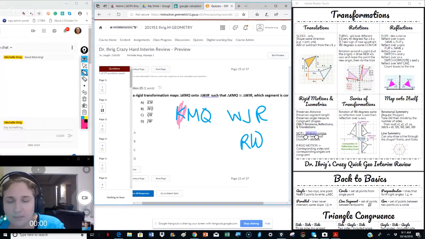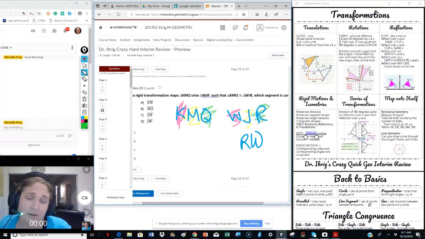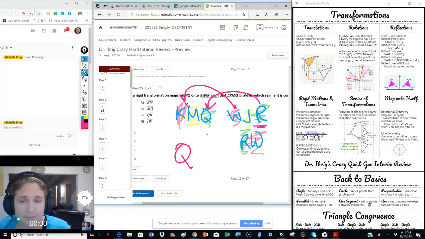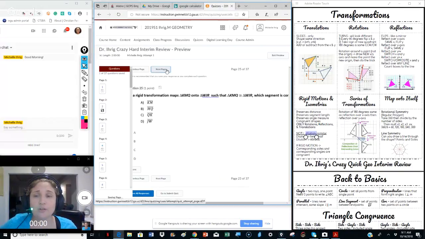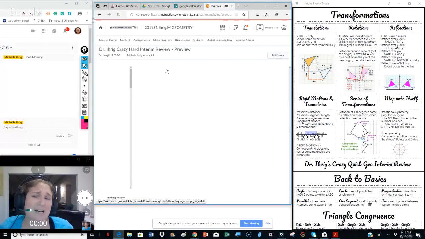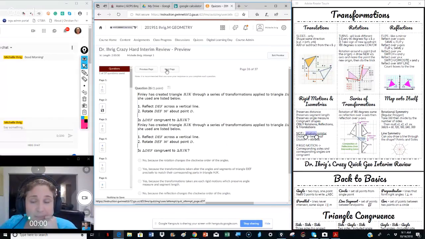So K matches to W, M matches to J, and Q matches to R. And they want R, and then they want W. So simple enough. R matches to Q. W matches to K. QK. Ta-da! Order matters. That's why I told you when we were first doing this, don't be lazy. Just make the letters match.